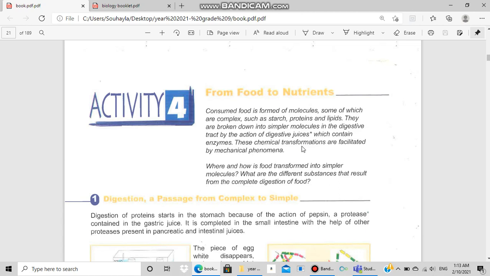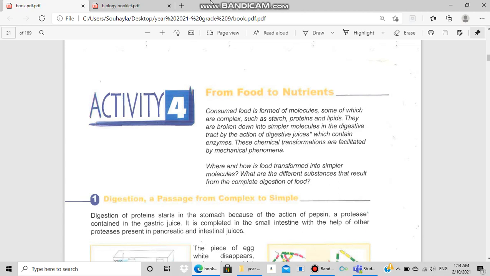Mechanical digestion occurs through movements like mastication, which means chewing, cutting the food into small pieces, and peristaltic movement in the esophagus. So these are mechanical digestion.